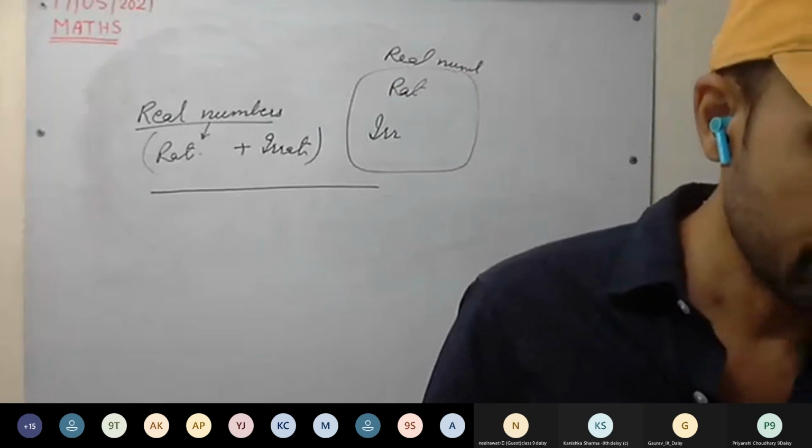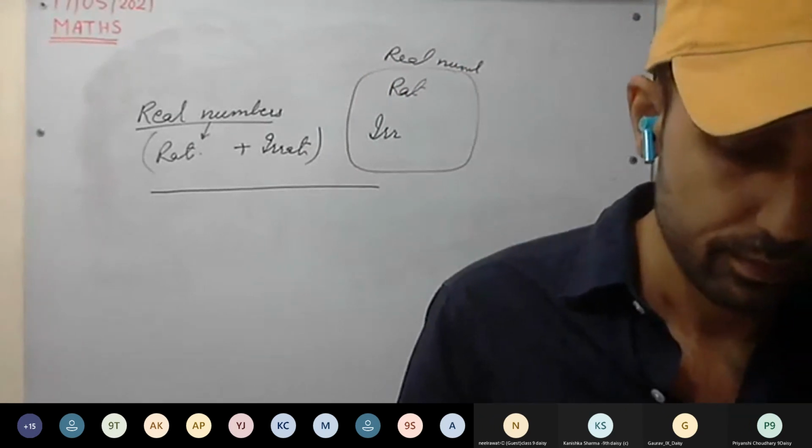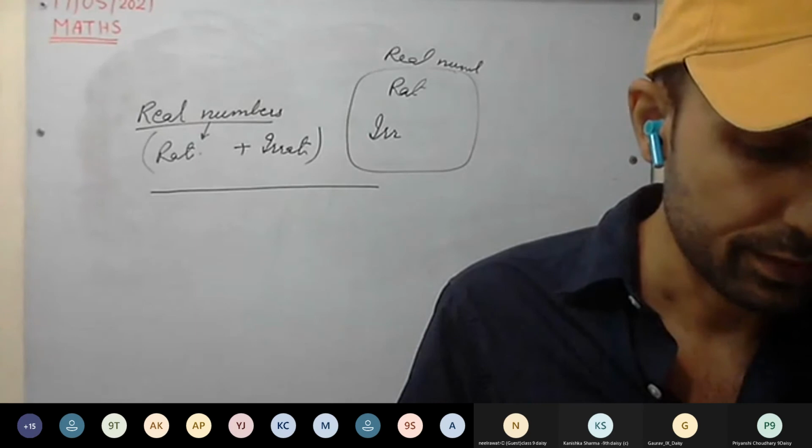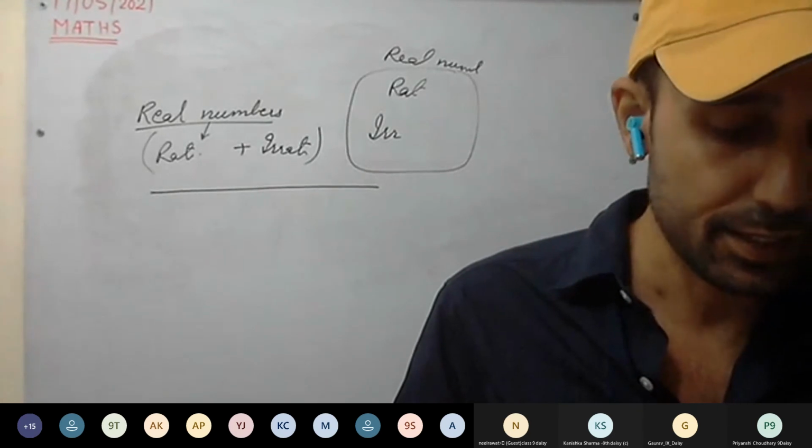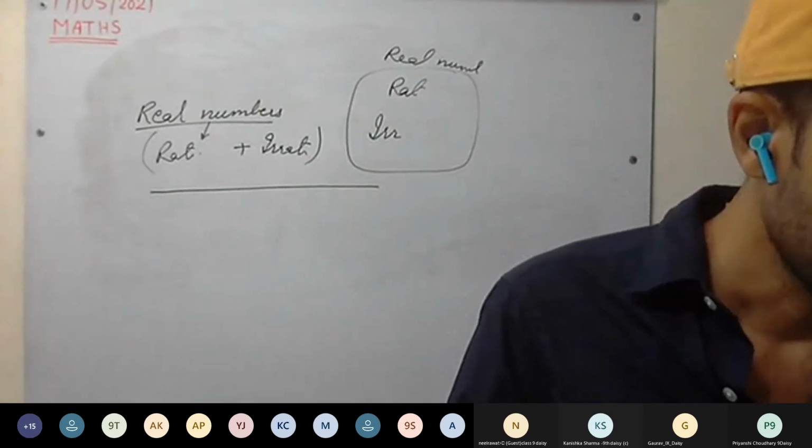You can see as well on page number 1. Real numbers, rational numbers and irrational numbers. Real numbers contain the rational and irrational numbers.